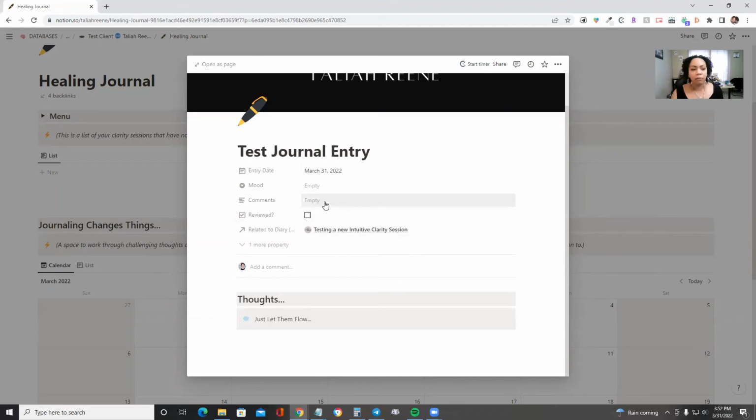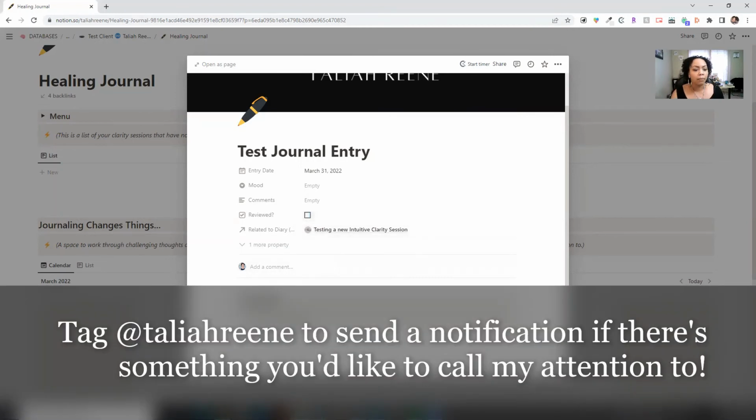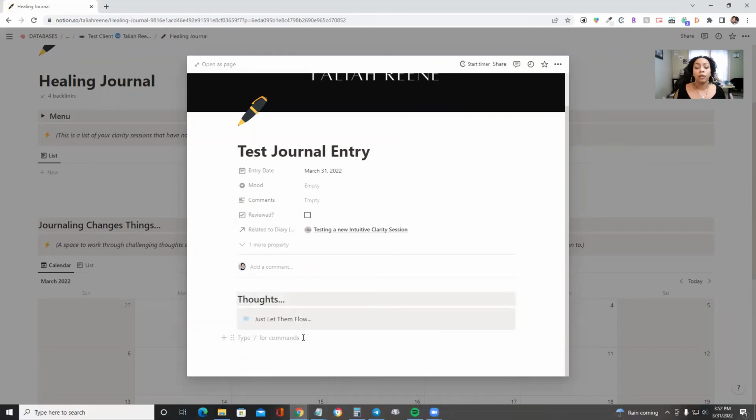Here there would be a short little comment, not anything too big, but a short comment on anything you kind of want to call attention to, more like a highlight, if anything. Okay. And then if you've left this for me to review, you'll see a review check mark once I have actually reviewed it. Down at the very bottom, all of your thoughts, whatever you want to say, whatever you want to reflect on, anything you want to jot down in relation to this particular session or this particular journal entry, you would put right in here.